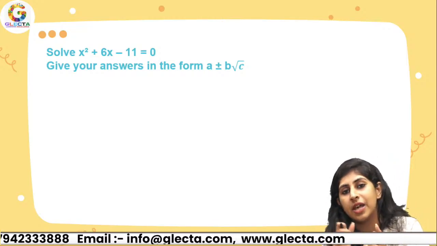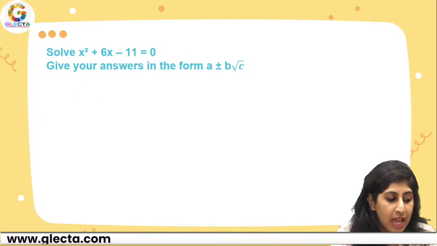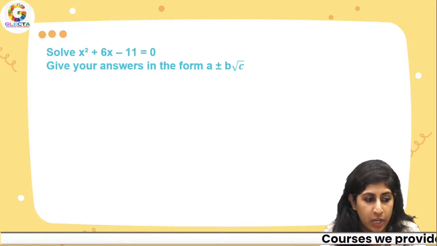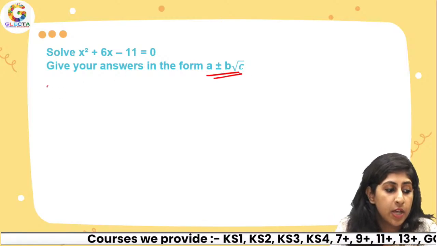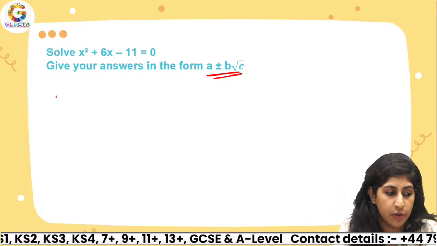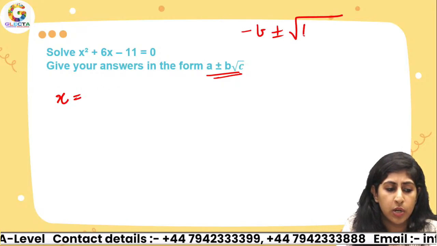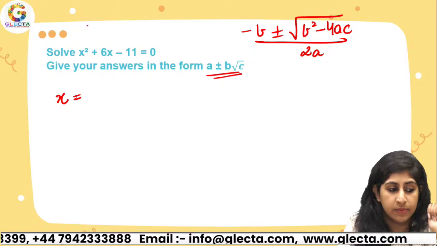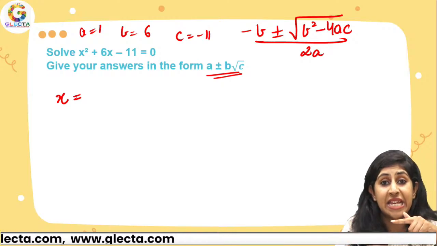See, in the previous questions, I was definitely saying thumbs up for the calculator. Now, I do not want you guys to use a calculator in this one. Let's see how we can solve this equation without a calculator, and I have to answer in surd form. So, when I have x square plus 6x minus 11 equals 0, again just write it: x equals negative b plus minus square root of b square minus 4ac upon 2a. And I see a is 1, b is 6, and c is negative 11.